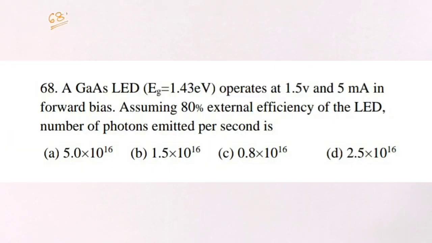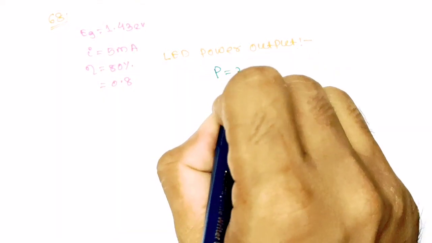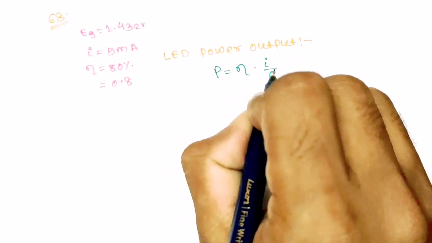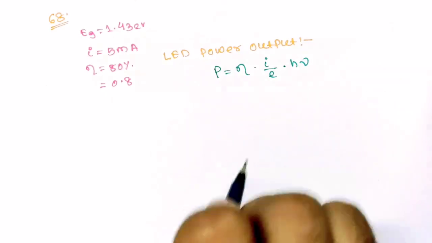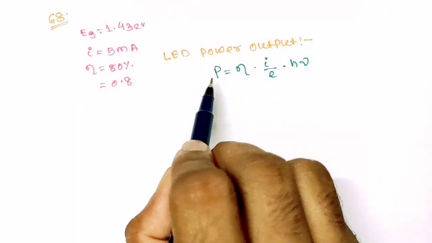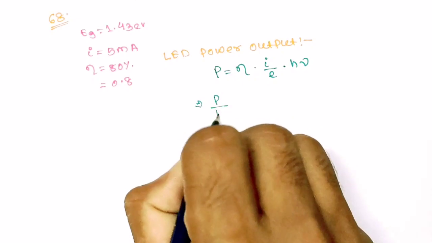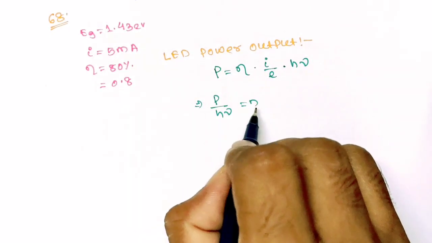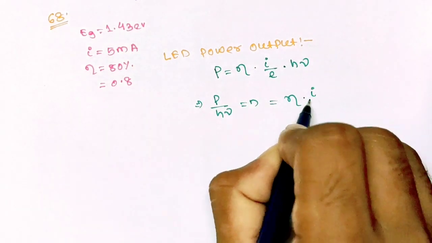Question number 68. A gallium arsenide LED having band gap 1.3 electron volt operates at 1.5 volt and 5 milliampere in forward bias. Assuming 80% external efficiency of the LED, number of photons emitted per second is. LED power output is given as P equals to efficiency times I by e times energy of photon, that is h nu. So from here we can define number of photons as P by h nu. Let number of photons be small n equals to efficiency times I by e.